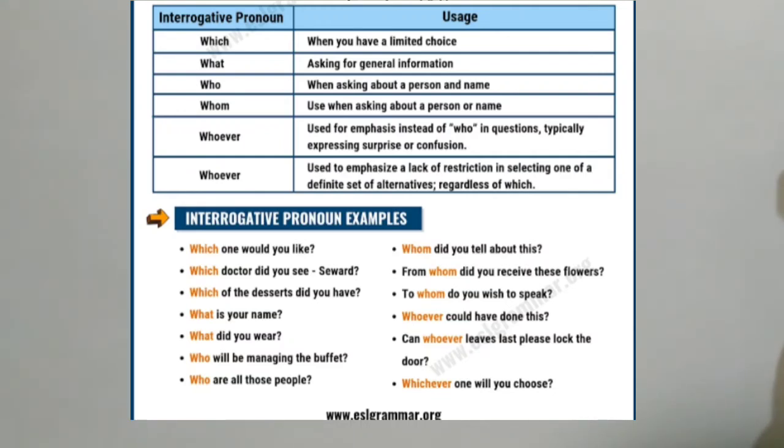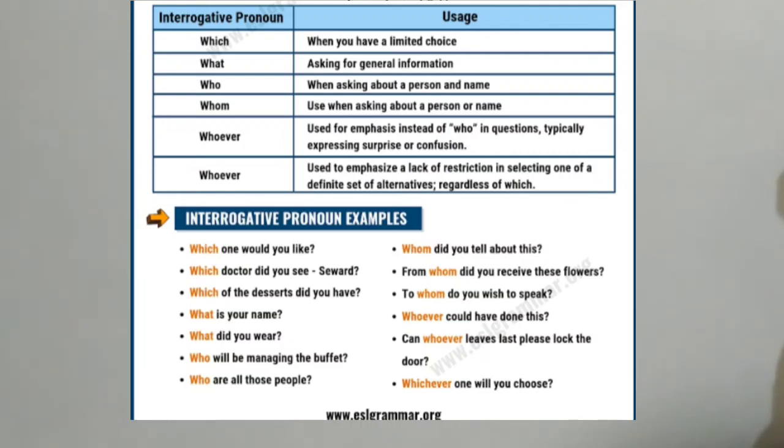Can you say what interrogative sentences are? They are sentences in the form of a question. So you can easily tell what an interrogative pronoun will be: they are in the form of questions. Examples: which, what, who, whom, whoever.